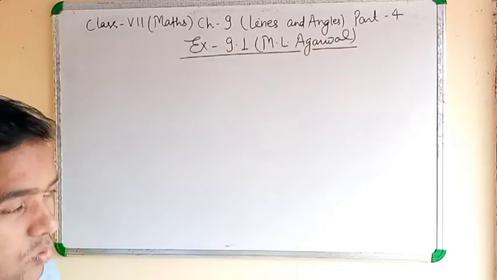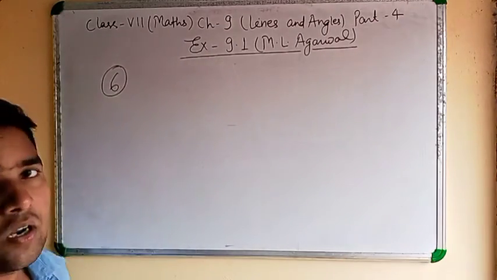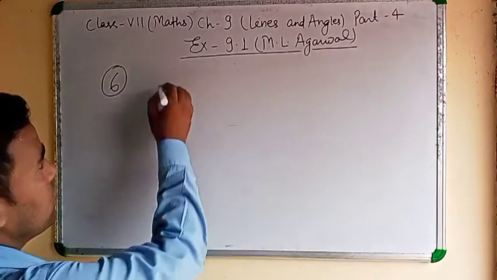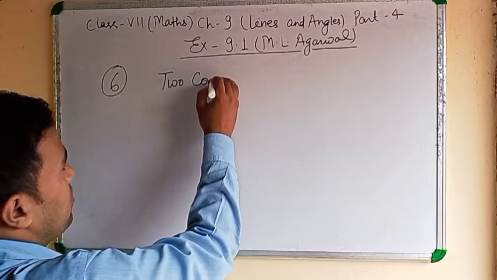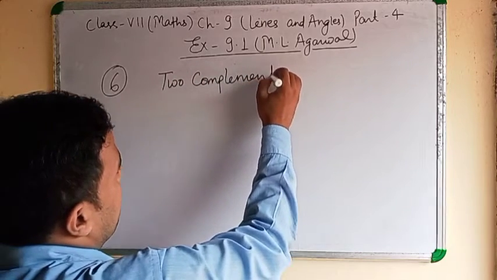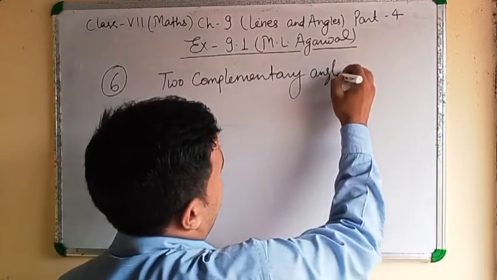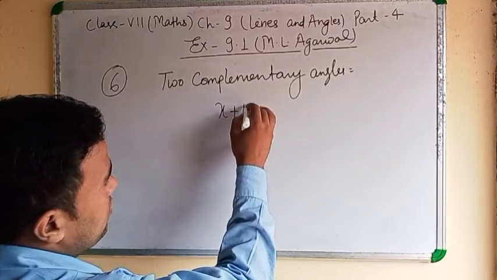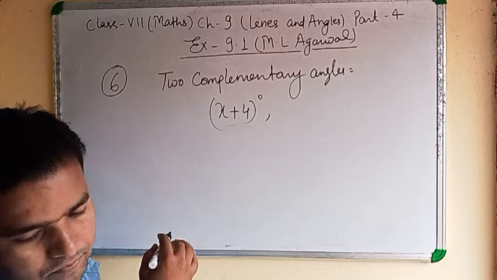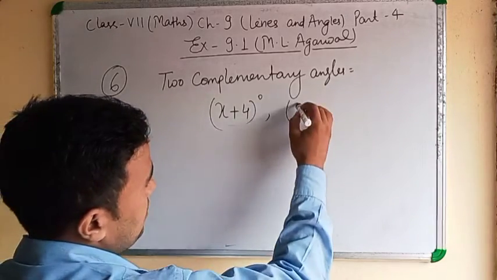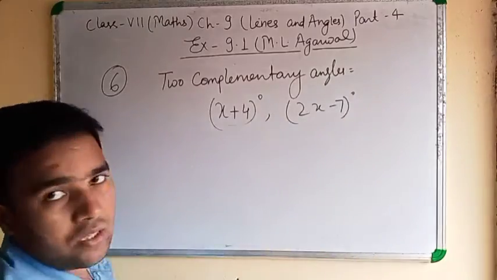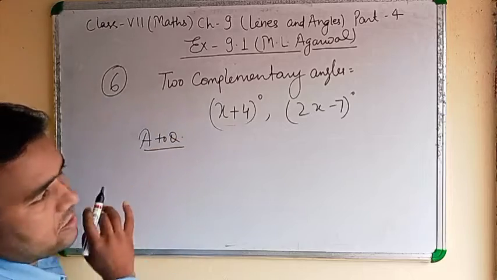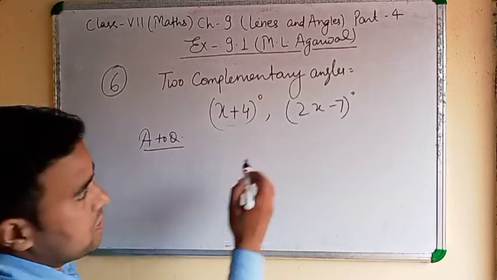Question number 6. Two complementary angles are x plus 4 and 2x minus 7. Clear? According to the question, find the value of x. We are asked to find the value of x.